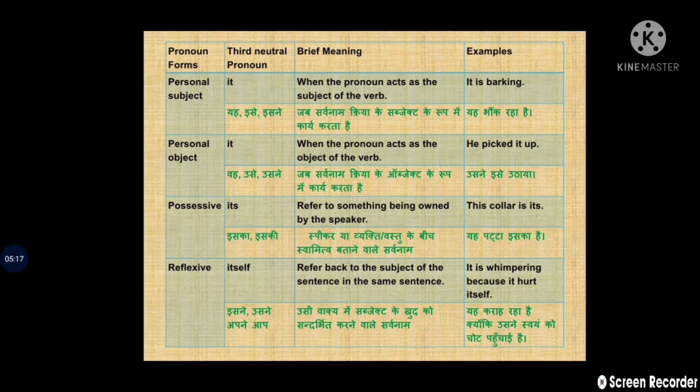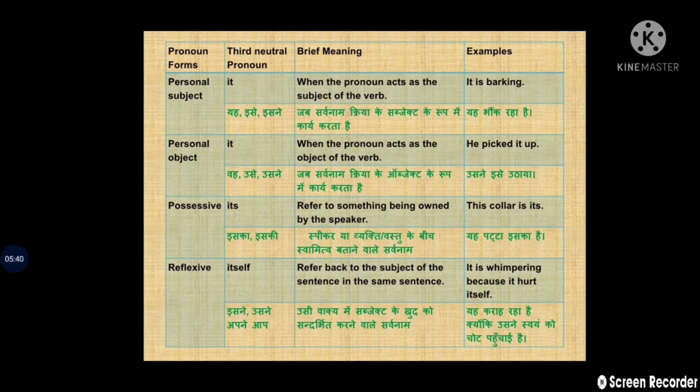Possessive case, it refers to something being owned by the speaker, as it is clear to all. When we mention any possessive, it means somebody belonging to something. For example, this color is its. Clear? And next, reflexive.